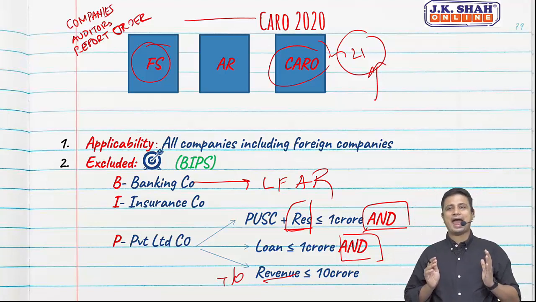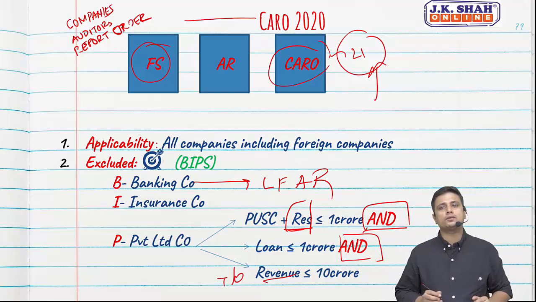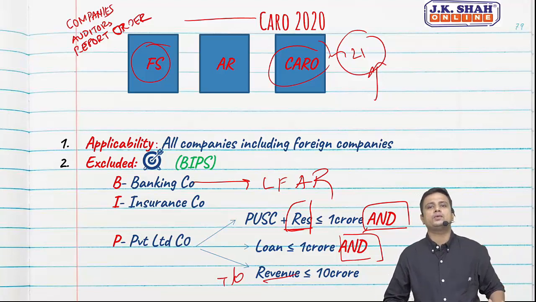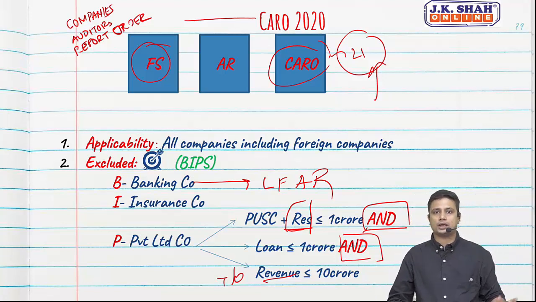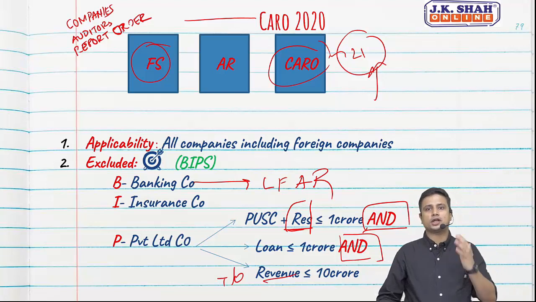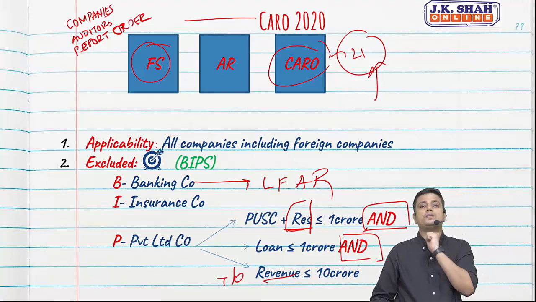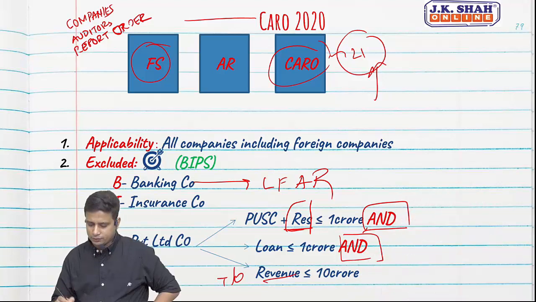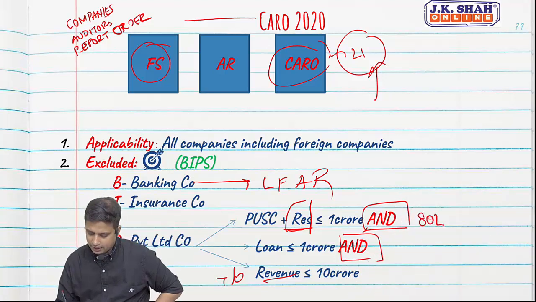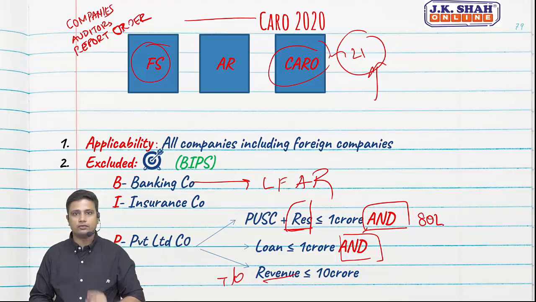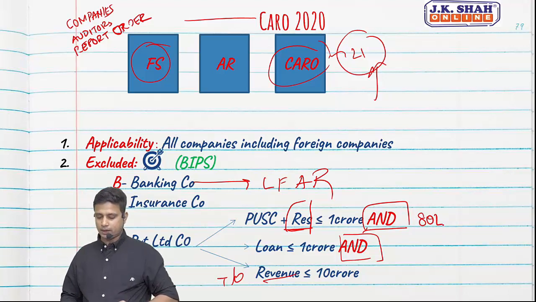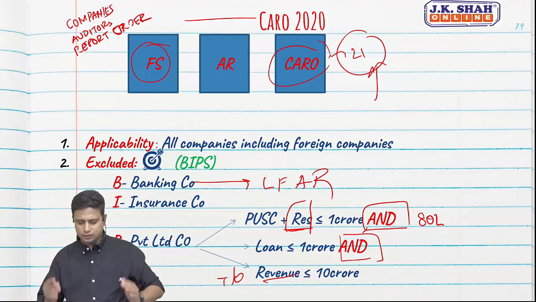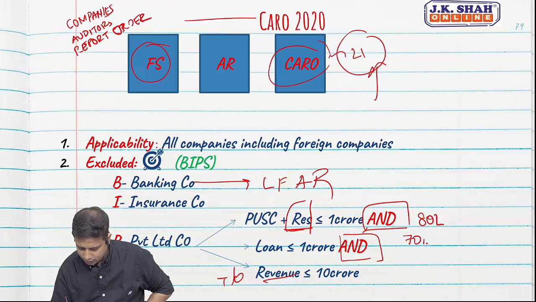See, all these are and conditions, that is cumulative conditions. We need to fulfill all three, only then will we be excluded from CARO reporting. Even if one of the above is not fulfilled, CARO will be applicable. For instance, let us assume my paid up share capital and reserves is 80 lakh rupees. I fulfill the criteria. CARO is not applicable. My loans, that is borrowing from financial institutions or banks or any person, let us assume is 70 lakh rupees.